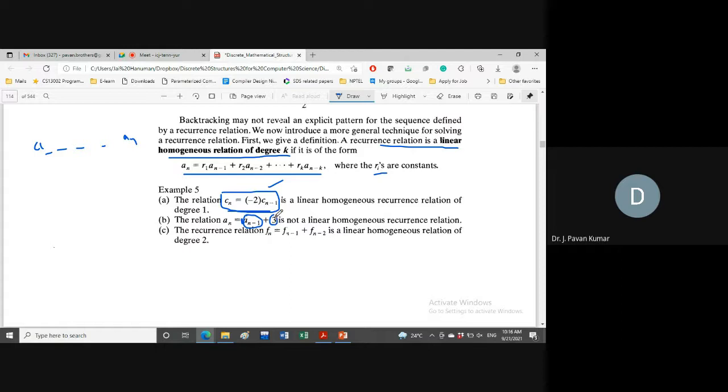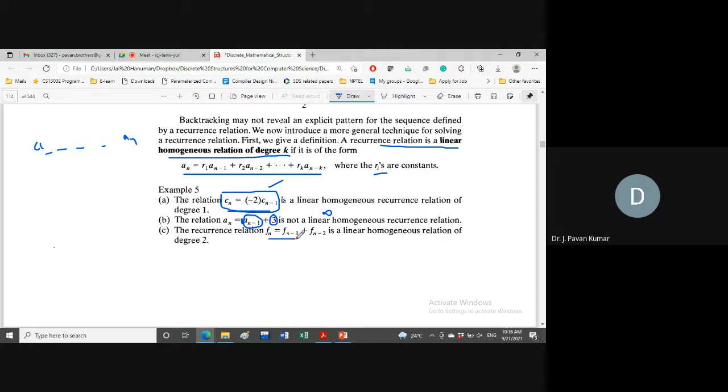Here we have got a constant, but there is no term in the sequence. Okay, 3 into 1, what is that 1? We don't know. Whether it is An minus 2 or whether it is A1, A2, that we don't know. So we cannot say it is a linear homogeneous recurrence relation.